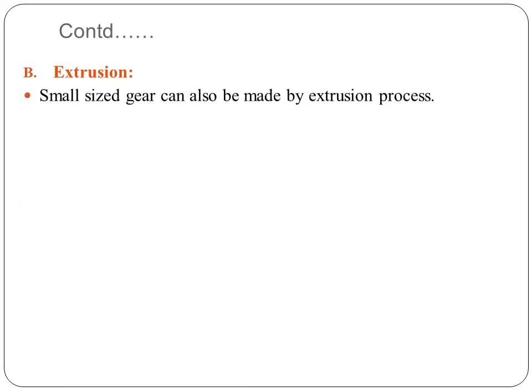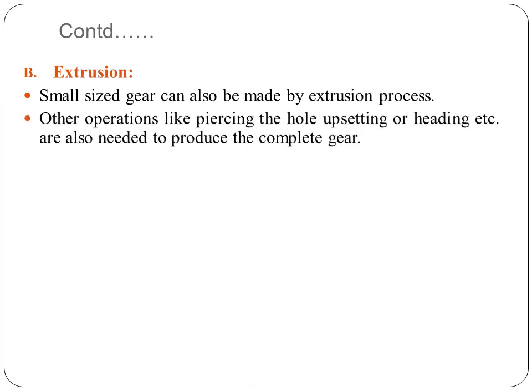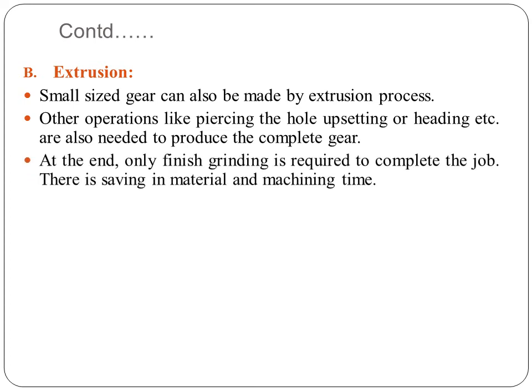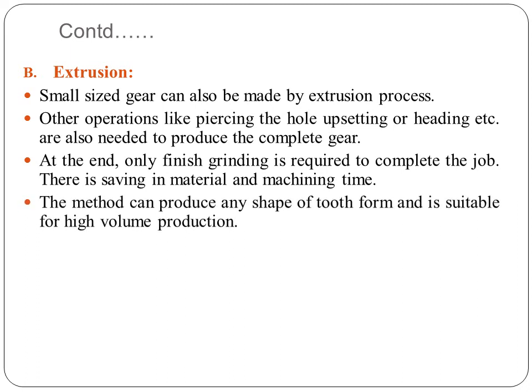Next is the extrusion process. In that, small size gears can be made by the extrusion process. Other operations like piercing the hole, upsetting or heading, etc. are also needed to produce the complete gear. At the end, only finish grinding is required to complete the job. There is a saving in material and machining time also.